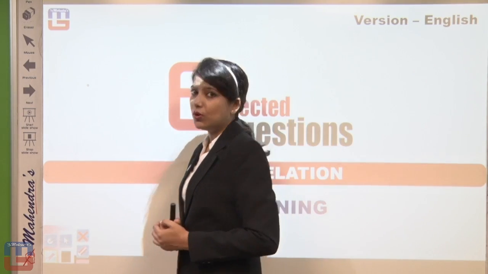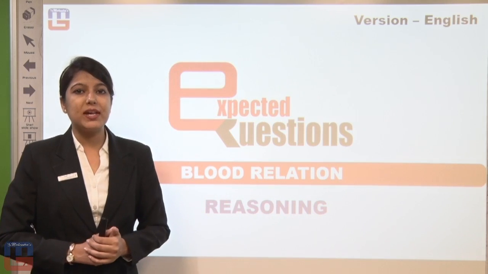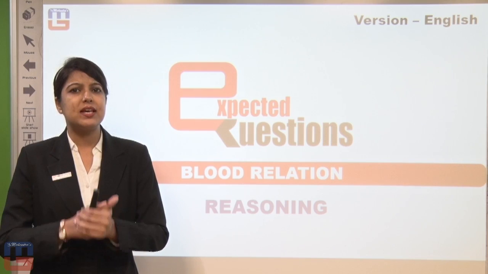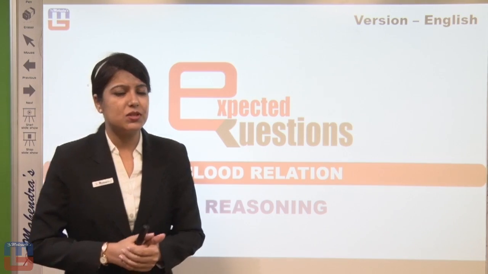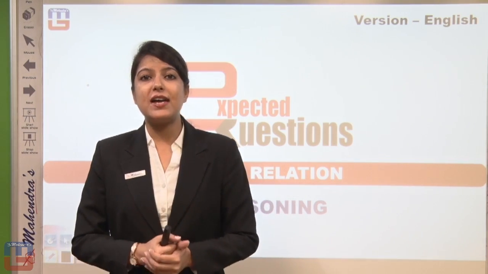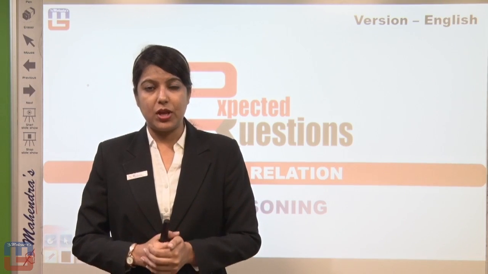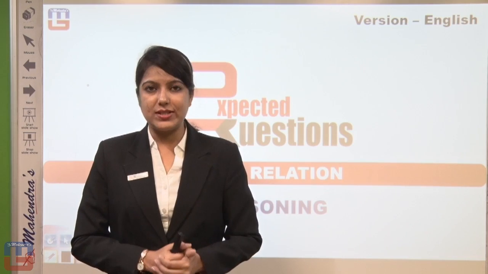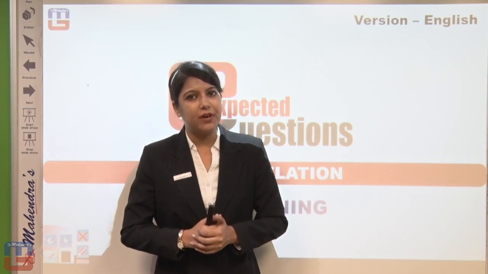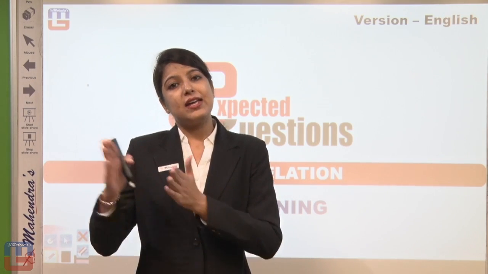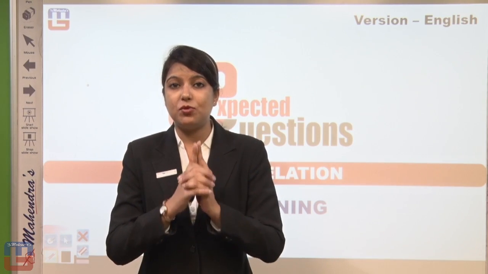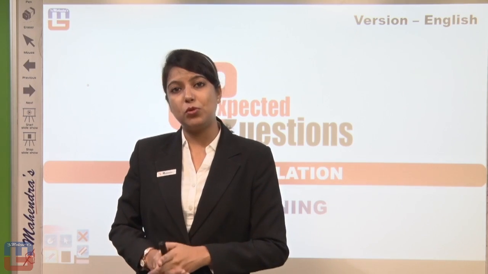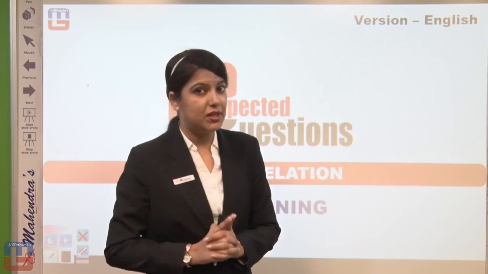The third point which you have to remember is the usage of the word only. The word only is used for brothers and sisters, and parents use it for their children. So if I say I have only one brother, or I have only one sister, when I say I have only one brother, it makes sense that I can have sisters, but the brothers will be only one. That means siblings can be more, but not of the gender that is specified with the word only.